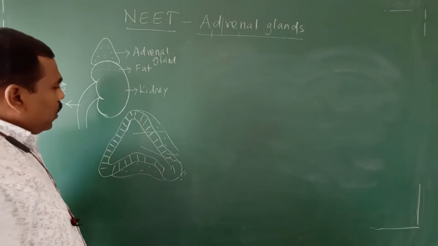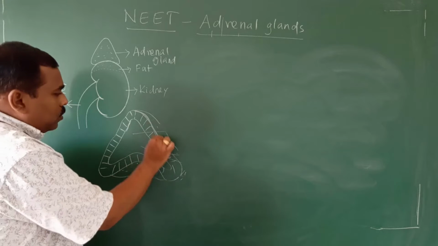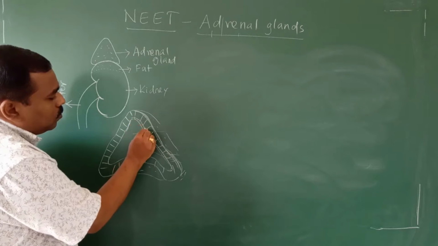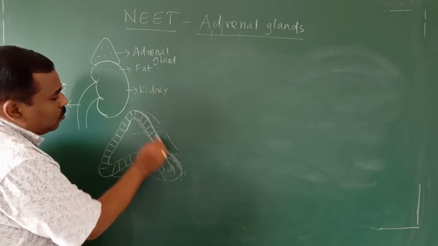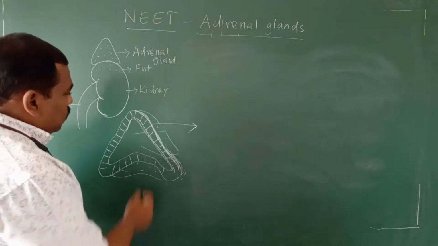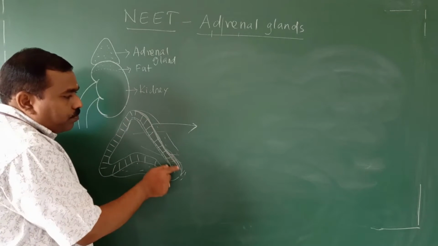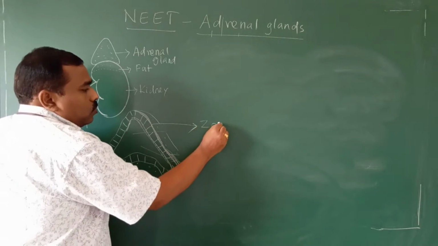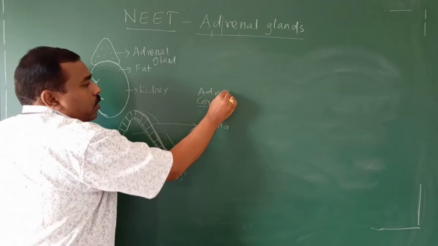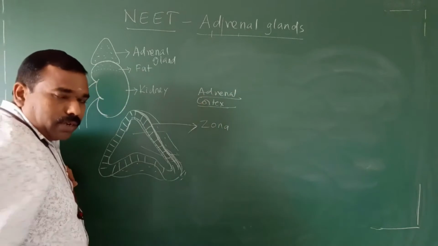Before going to discuss the cortex, the cortex has three regions. This is the total cortex part. The adrenal cortex has three zones, three layers.